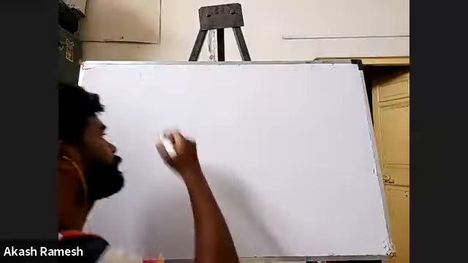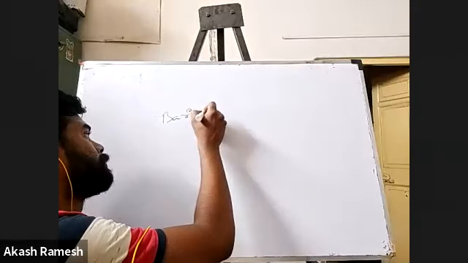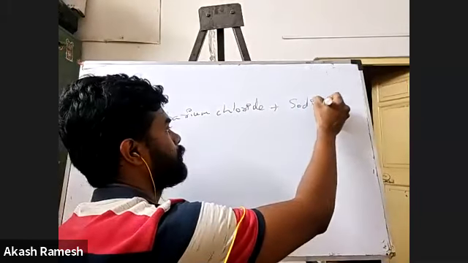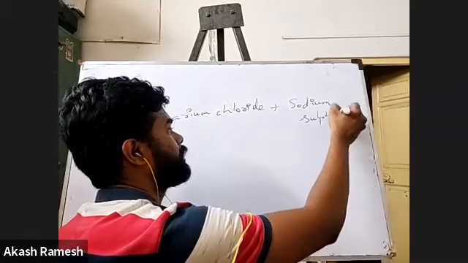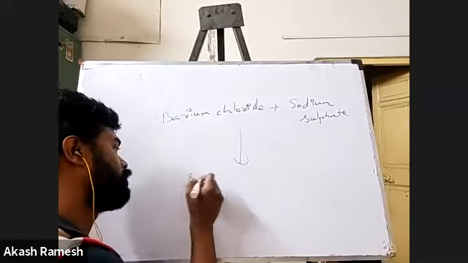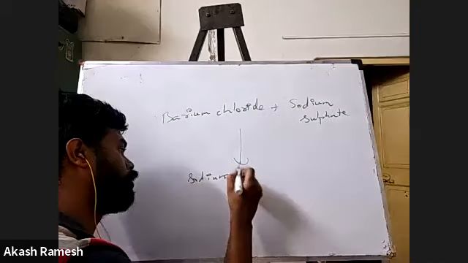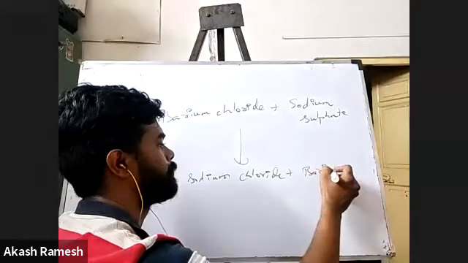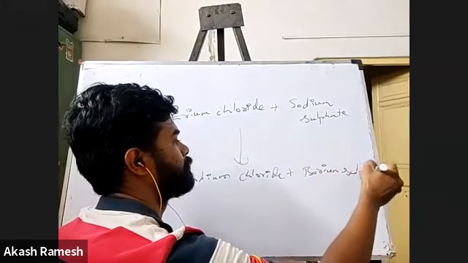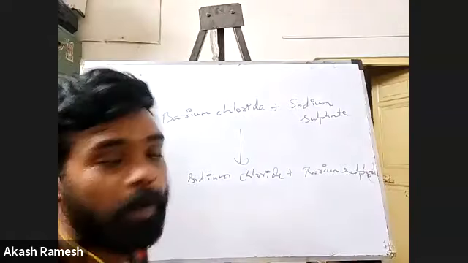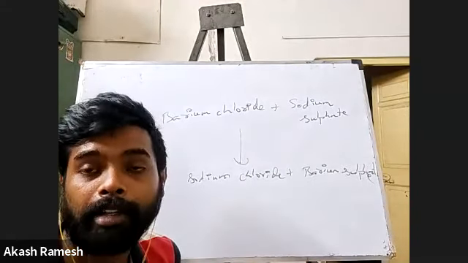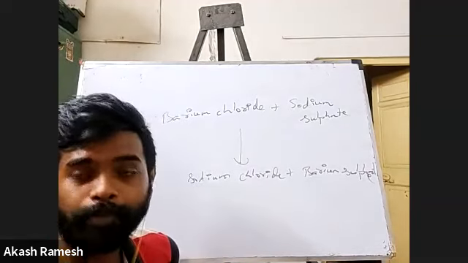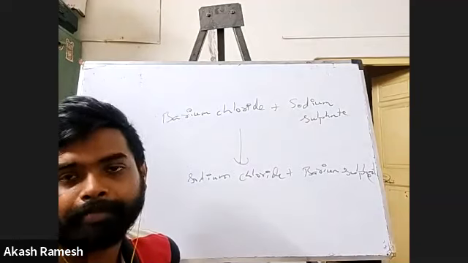Say, I have barium chloride reacts with sodium sulfate to give sodium chloride plus barium sulfate. Okay, so this is the overall chemical reaction. I wanted you to write the equation as well as go for balancing. Don't worry, I'm going to help you with balancing, but you also try.